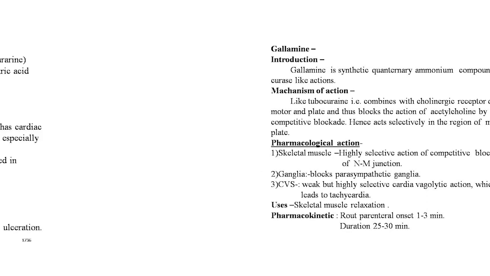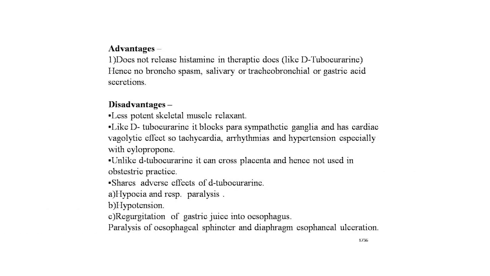25 to 30 minutes. Now the advantages of this drug: it does not release histamine in therapeutic doses like tubocurarine, hence no bronchospasm, salivary, tracheobronchial or gastric acid secretions. Disadvantages of Gallamine: less potent skeletal muscle relaxant than tubocurarine. It blocks the parasympathetic ganglion and has cardiac vagolytic effect, so tachycardia, arrhythmias and hypertension, especially with cyclopropane.